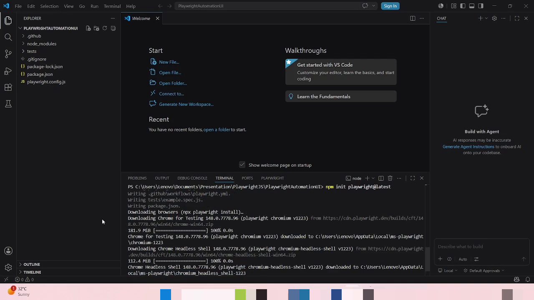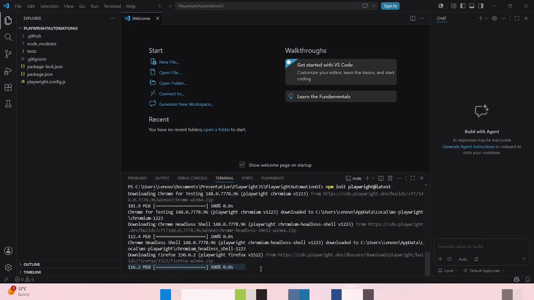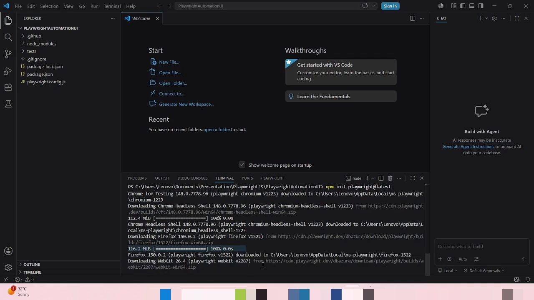Okay, downloading browsers. Chromium libraries, Firefox.